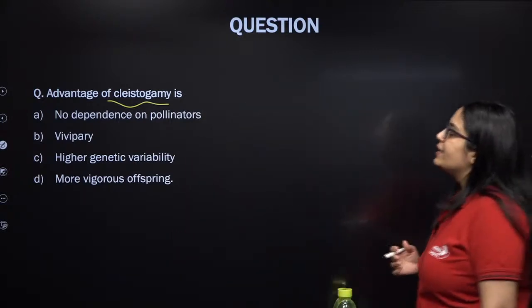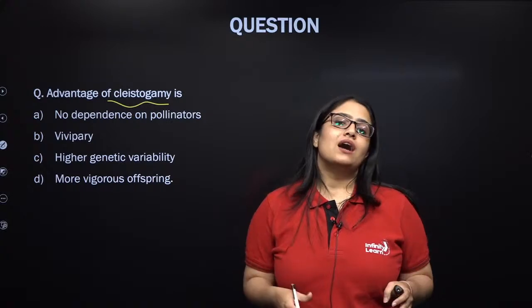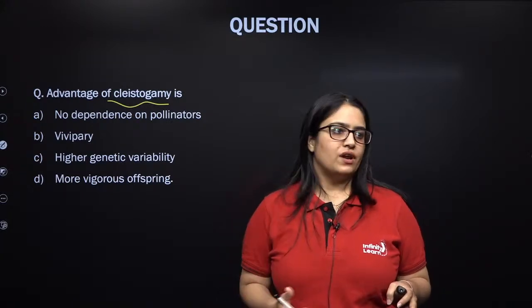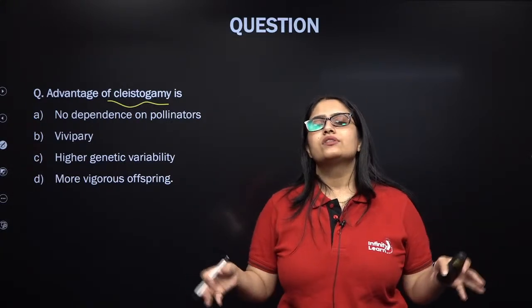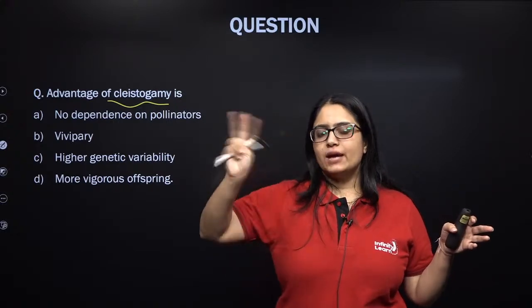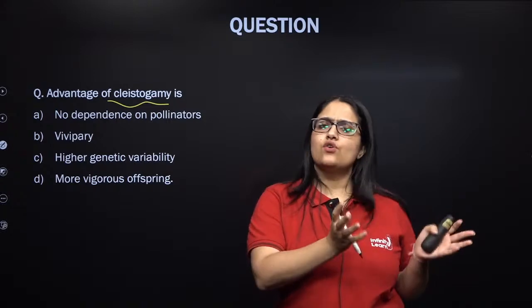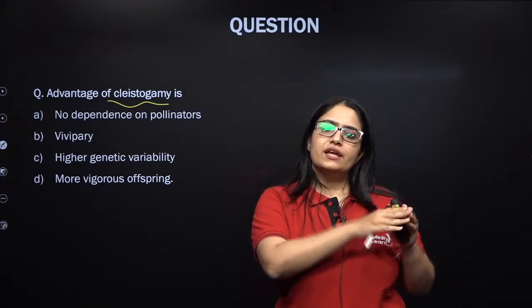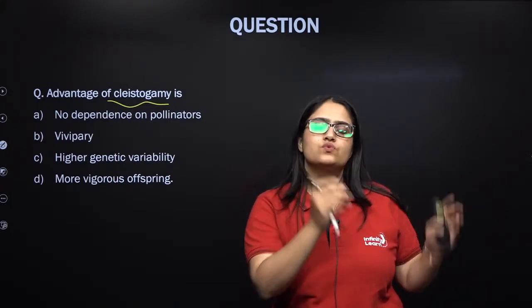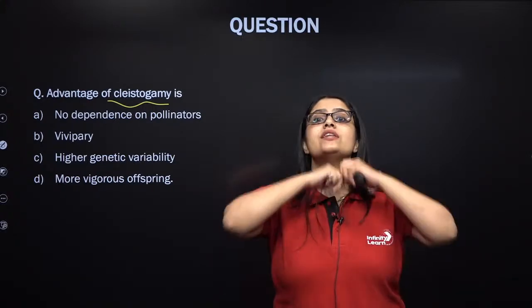Now listen to this carefully. Cleistogamy is one type of contrivance, one of the adaptations that promote self-pollination in plants. There are some plants like Commelina, Viola, Oxalis. In these plants, two types of flowers are produced, chasmogamous and cleistogamous. Chasmogamous are the normal flowers which remain in bud stage, then they open and their stamens and pistils are exposed in the air. Cleistogamous flowers are bisexual flowers which never ever open at all.